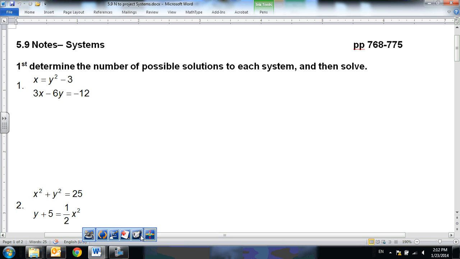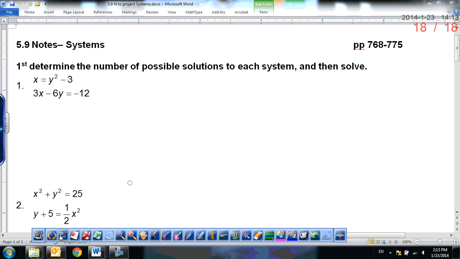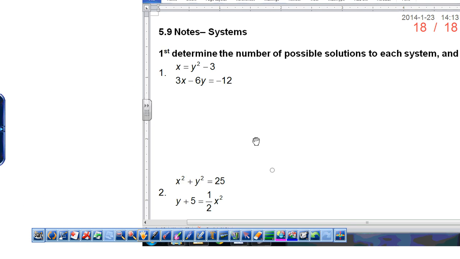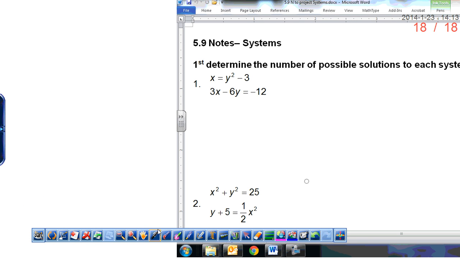So let's just review real quick. If I have a system of linear equations, how many possible solutions are there?